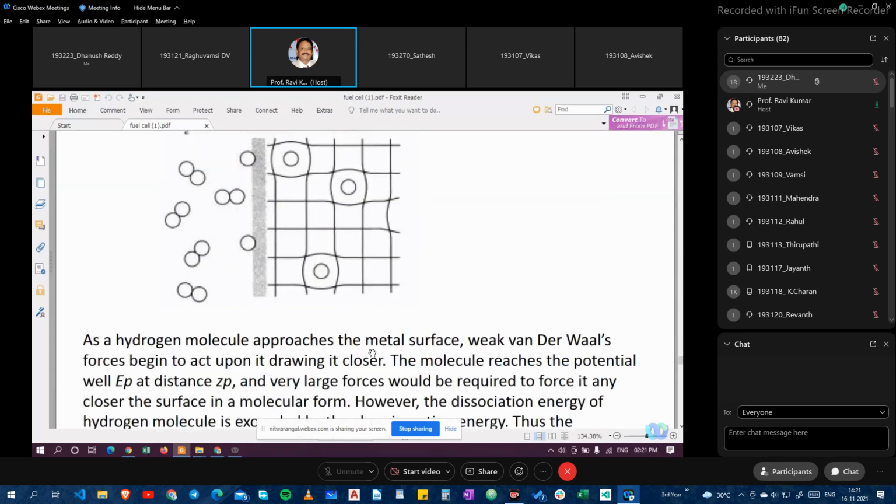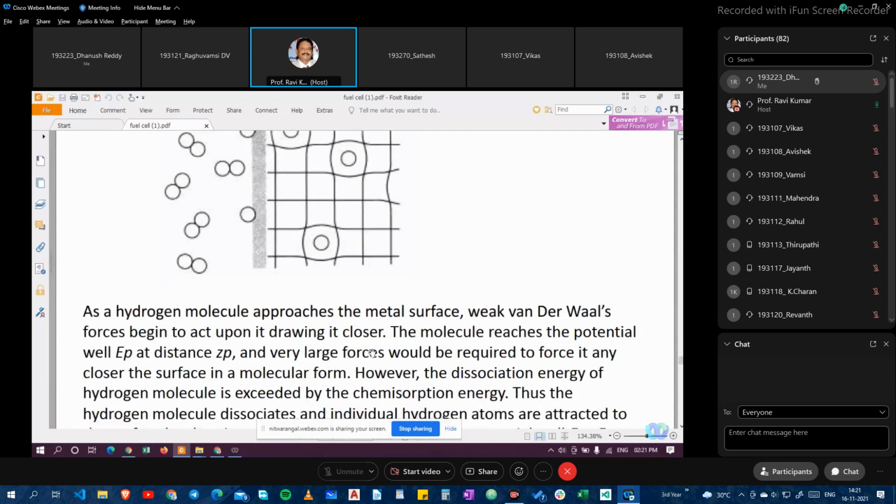As the hydrogen molecule approaches the metal surface, weak van der Waals forces begin to act upon it, drawing it closer. There is a molecular potential energy at a given distance, and very large forces would be required to force it any closer in molecular form.